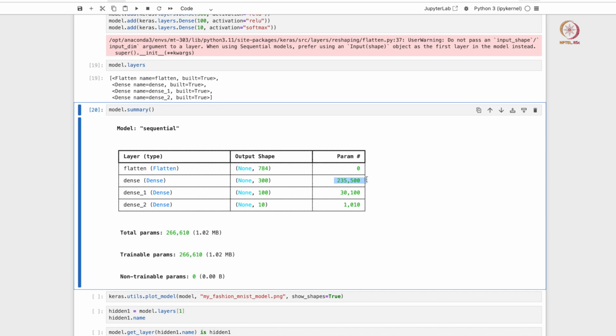The way to calculate the number of parameters is, if you have a dense neural network, each node is connected to every node in its previous layer, and for each connection it will have a unique weight, right. So here you have 300 nodes that are connected to 784 nodes in the input layer, right. So there are basically 300 times 784 weights that you have for that hidden layer, right.